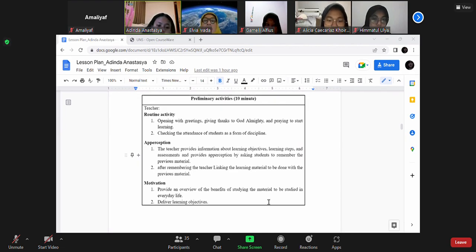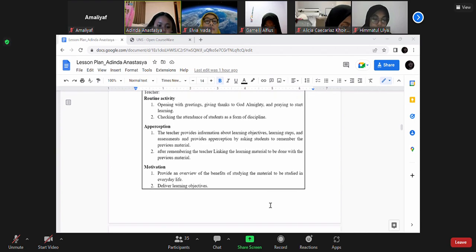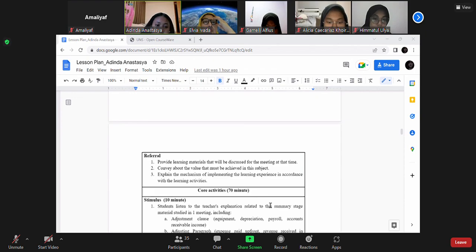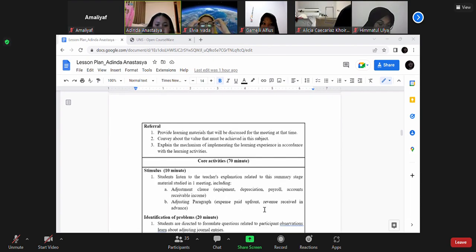Motivation: provide an overview of the benefit of studying the material in everyday life, and deliver the learning objective. For referral, provide the learning material that will be discussed at the meeting, confirm the grade that must be assessed in the subject, and explain the mechanism of implementing the learning experience in accordance with the learning activity.